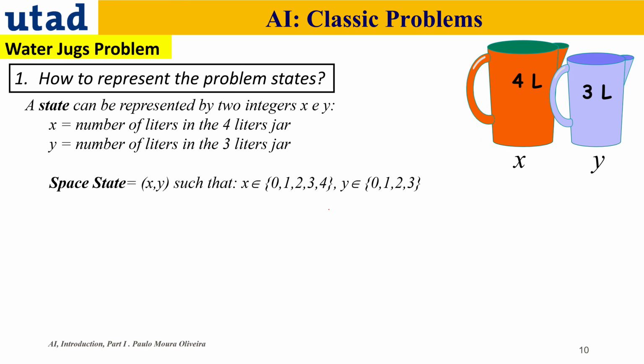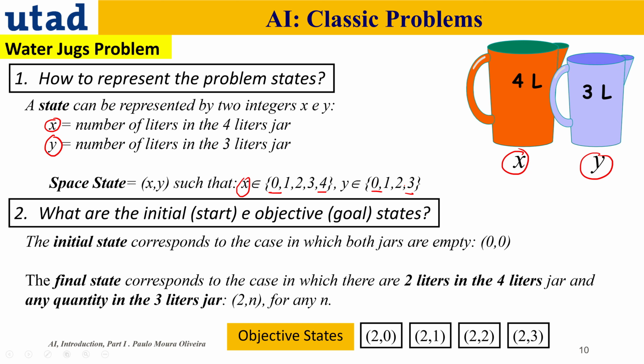The first thing you can do is formulate the problem. The states can be represented by two variables, x and y, where x is the number of liters in the 4-liter jug and y is the number of liters in the 3-liter jug. So the state space is represented by (x, y), where x can assume any value from 0 to 4 and y from 0 to 3. Then we have the initial or start state and the goal state. In this case the initial state is empty, so (0, 0).